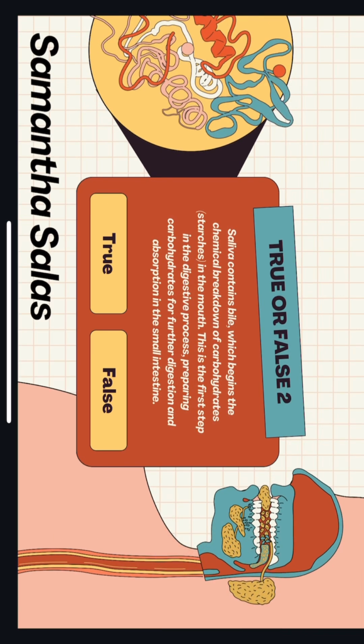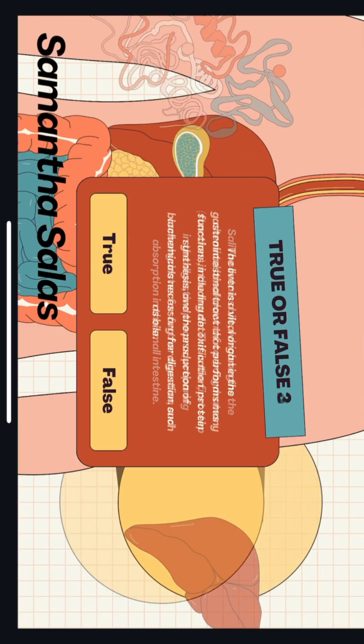Second question. Saliva contains bile, which begins the chemical breakdown of carbohydrates, starches in the mouth. This is the first step in the digestive system, preparing carbohydrates for further digestion and absorption in the small intestine. True or false?